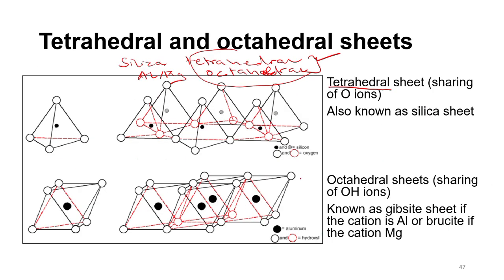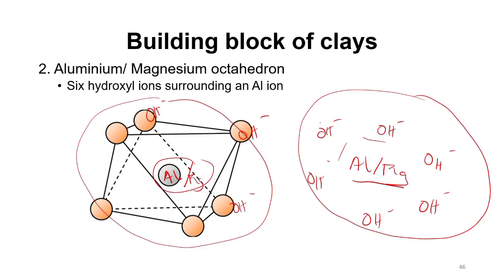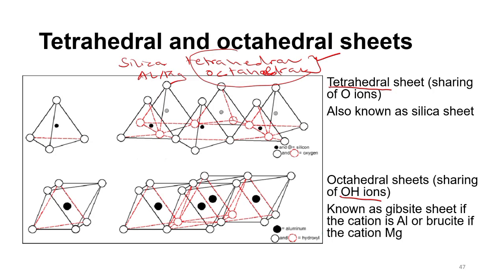But in situations where there is sharing of OH ions, which is the hydroxyl ions, such as in this case, then an octahedron is being formed. So the tetrahedral can also be called the silica sheet, and the octahedral is also known as the octahedral sheet.